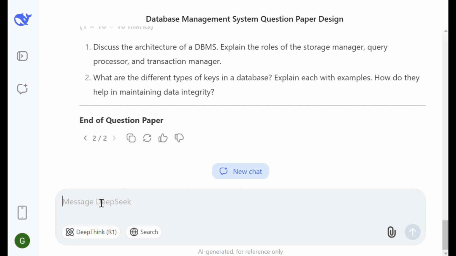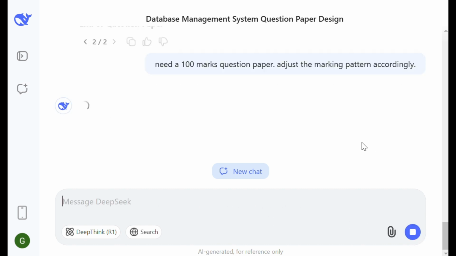So I will simply type, need a 100 marks question paper, adjust the marking pattern accordingly. This is just an experiment. Let us see how DeepSeek responds.